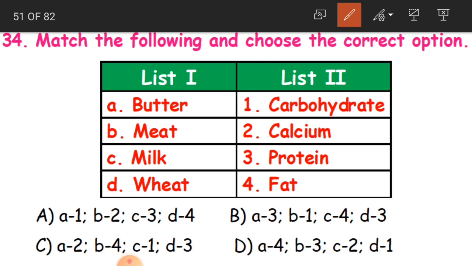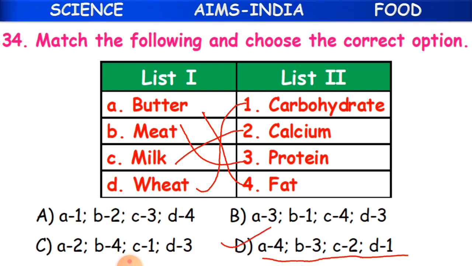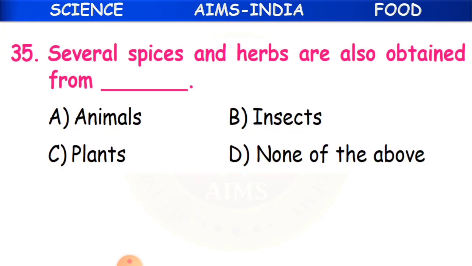Like butter. List 1 has butter. So butter has got what? It has got fat. Meat has got proteins. Milk has got calcium. Then wheat is carbohydrate. So what will be the options now? A4, B3, C2 and D1. So D is our correct answer. Clear, children? Now 35th question.